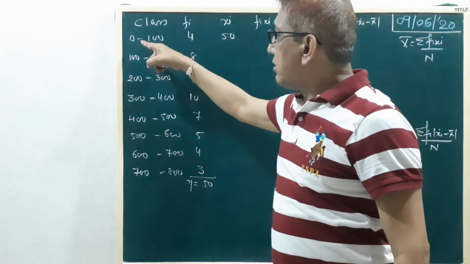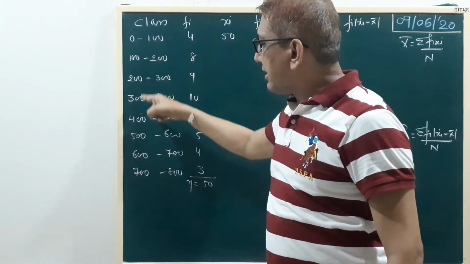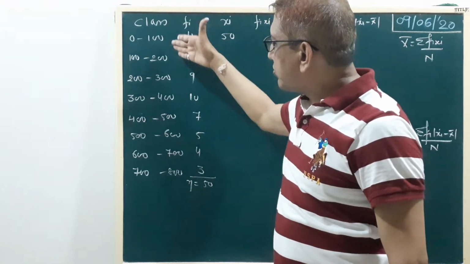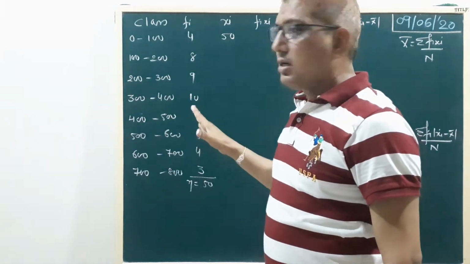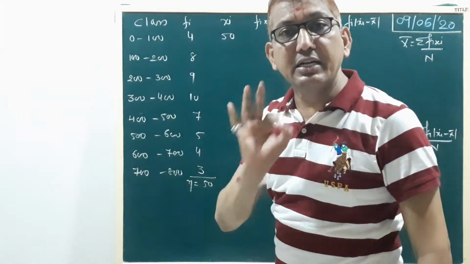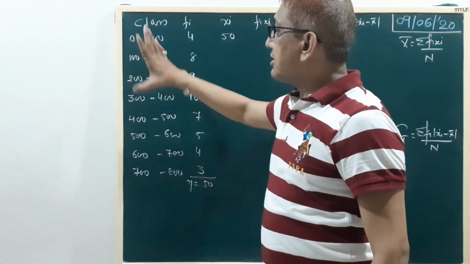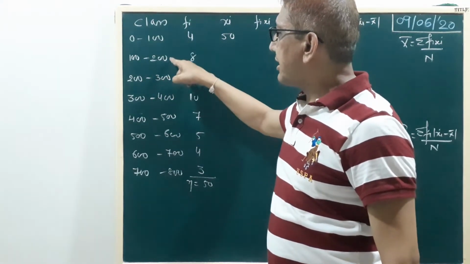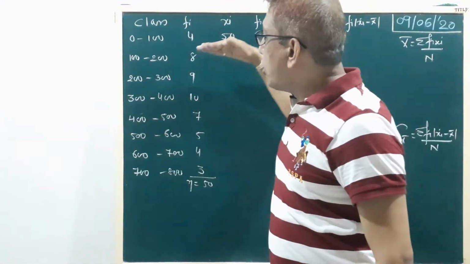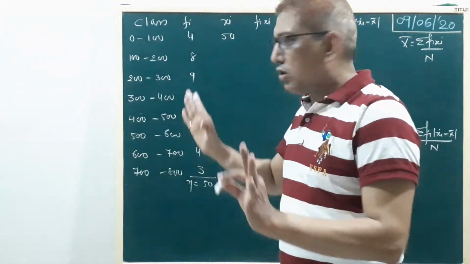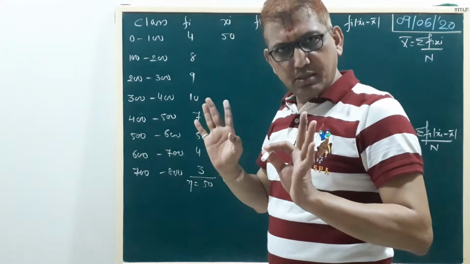You can observe that the class length is always the difference between consecutive lower limits, or between consecutive upper limits. Always the vertical difference: 100 minus 0 is 100, 200 minus 100 is 100. Not horizontal. Here it is no problem either way.